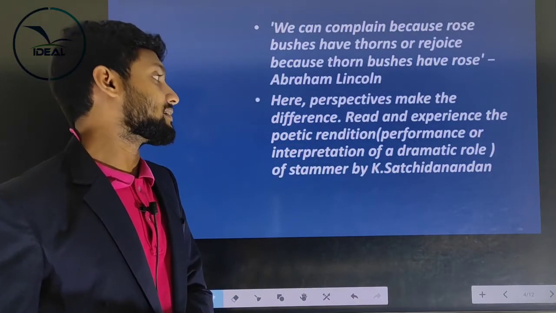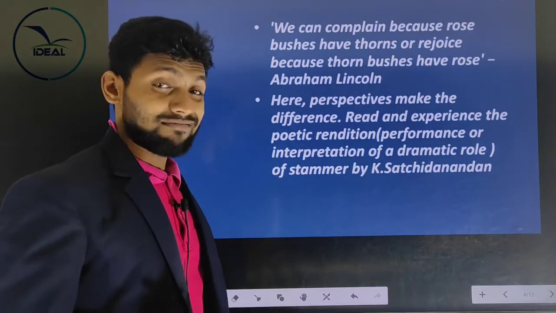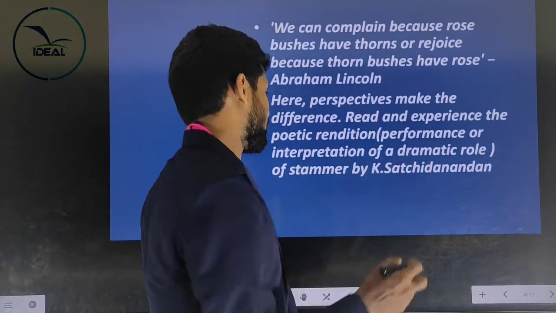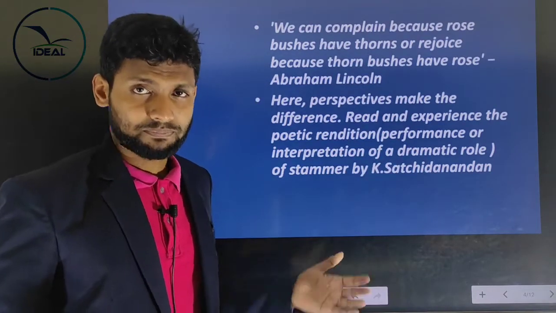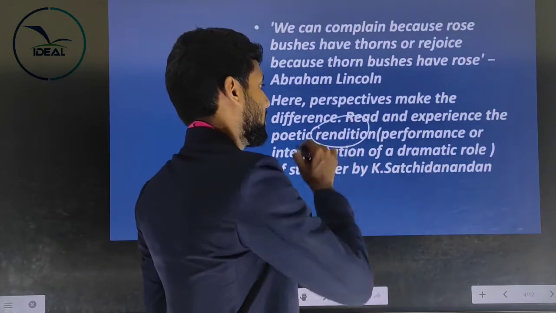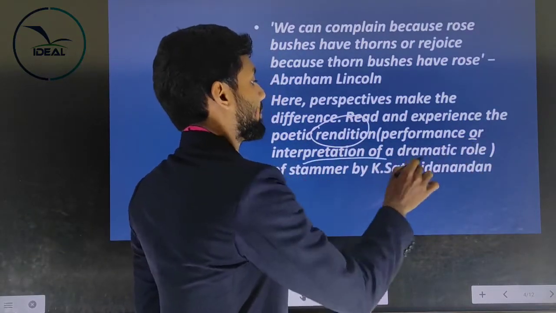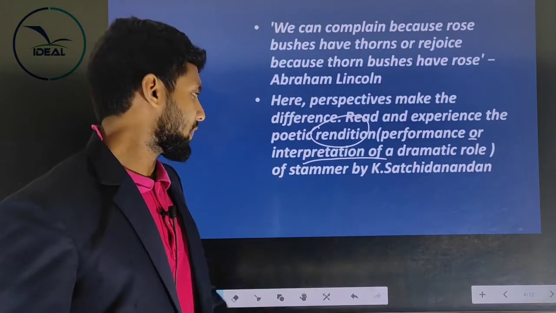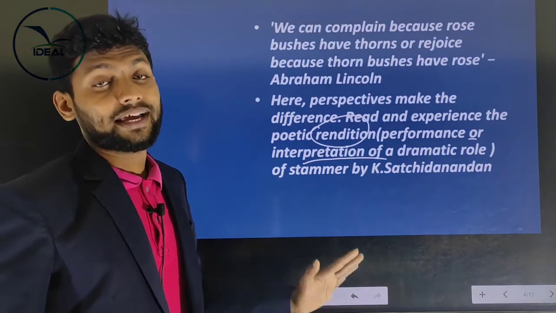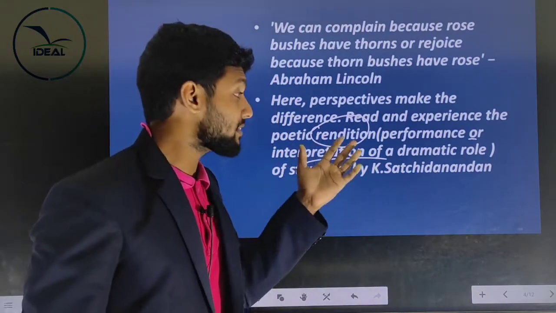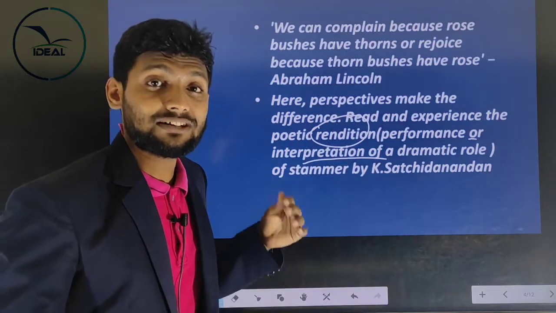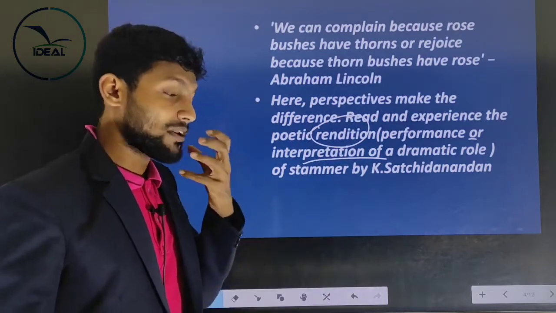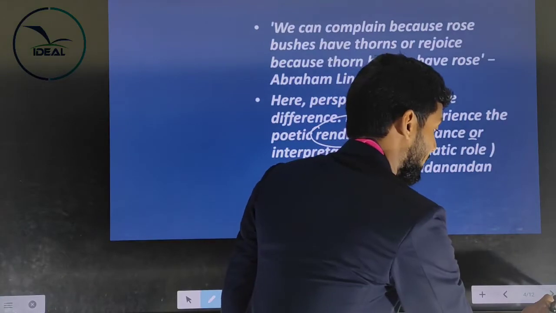Read and experience the poetic rendition. Poetic rendition means performance or interpretation. The word rendition means performance or interpretation of a dramatic role or anything else. Stammer by K. Sachidanandan. Here Sachidanandan gives us a poetic rendition of stammering, when people have a problem with talking.